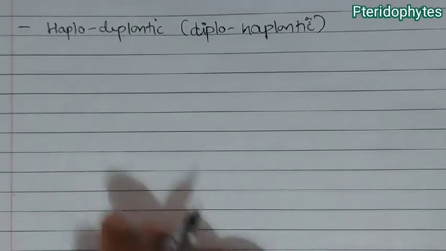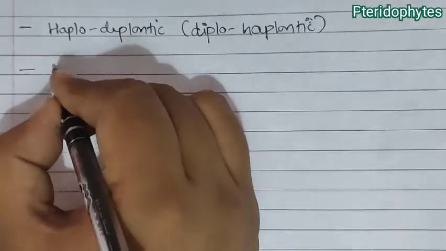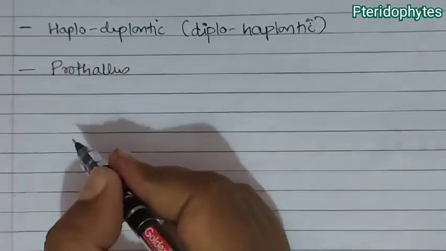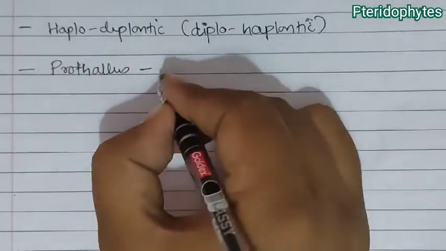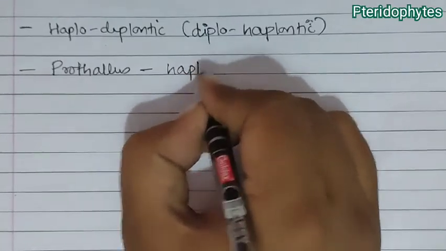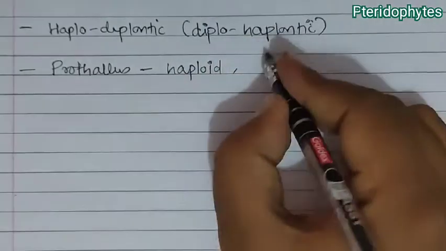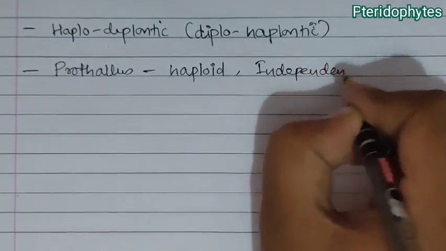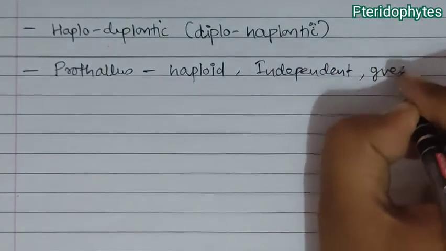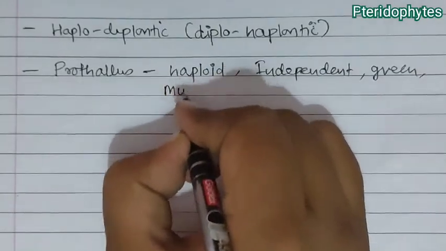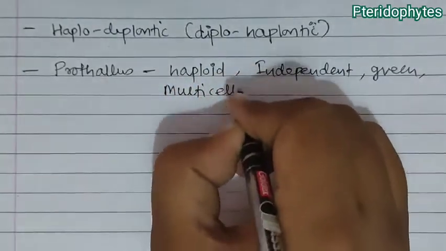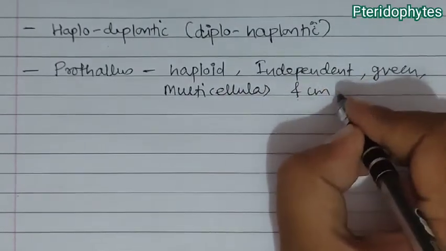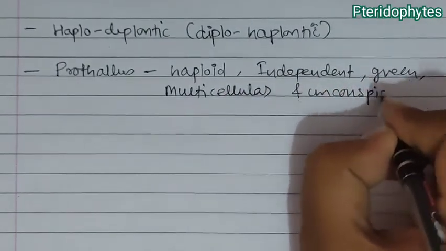Now next, we come to know that the prothallus is a gametophyte, and this gametophyte is haploid. It is independent, green, multicellular and inconspicuous.